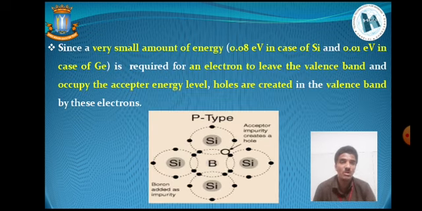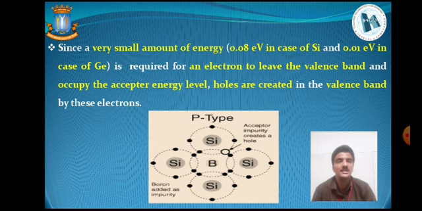Since a very small amount of energy, that is 0.08 electron volt for silicon and 0.01 electron volt for germanium, is required for an electron to leave the valence band, less energy is required for the transition of electrons from the valence band to occupy the acceptor energy levels, and holes are created in the valence band by these electrons.